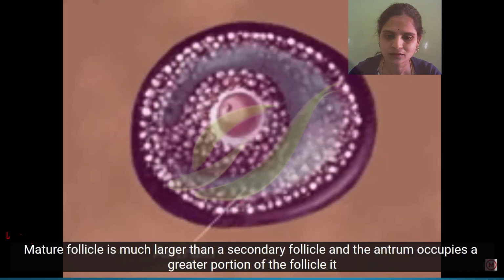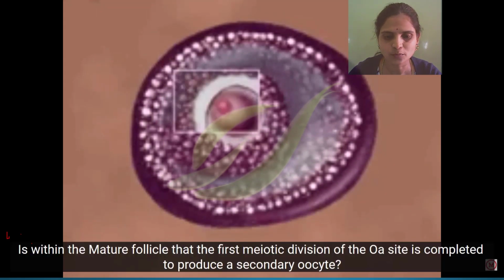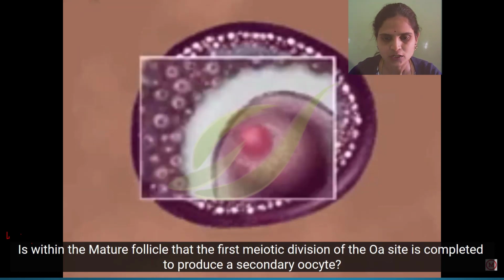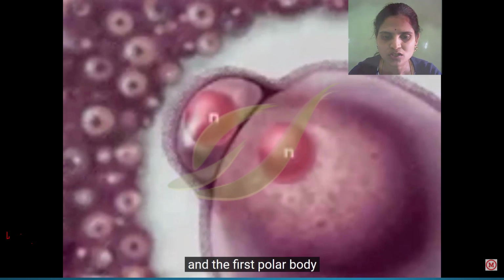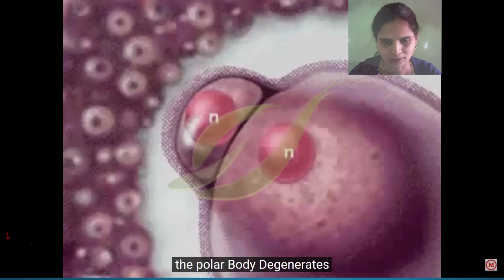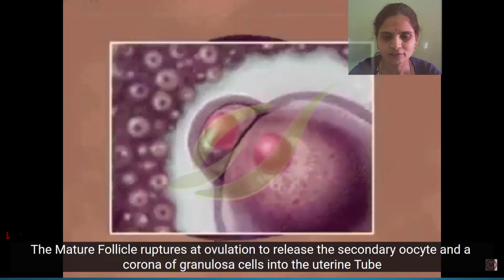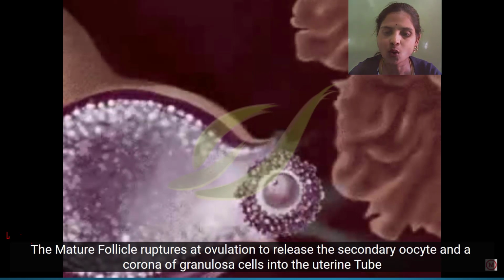Here you are seeing a tertiary follicle, which is a matured follicle. It will undergo the first meiotic division, producing one small polar body as well as a secondary oocyte. The secondary oocyte and the polar body are both haploid in nature. The polar body will degenerate, whereas the secondary oocyte is ovulated.